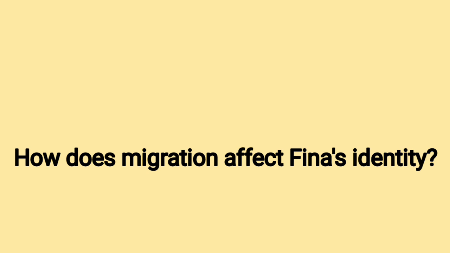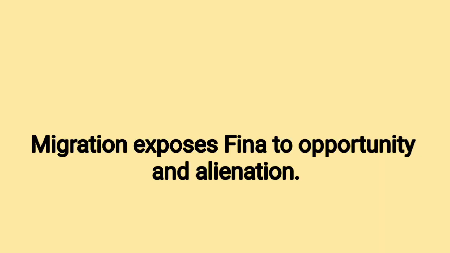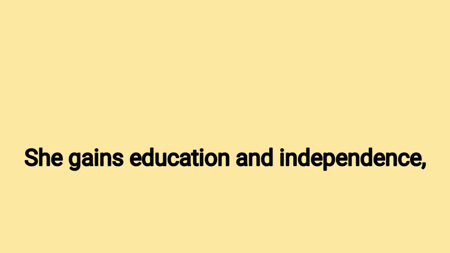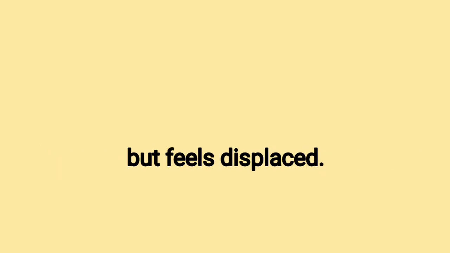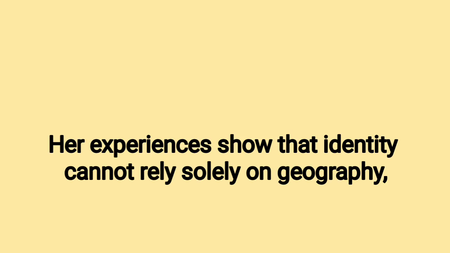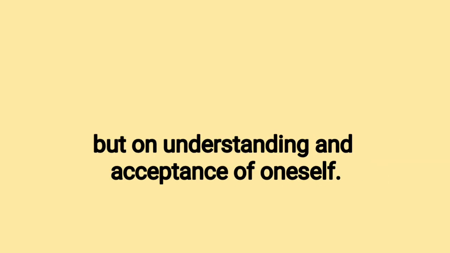35. How does migration affect Fina's identity? Answer. Migration exposes Fina to opportunity and alienation. She gains education and independence, but feels displaced. Her experiences show that identity cannot rely solely on geography, but on understanding and acceptance of oneself.